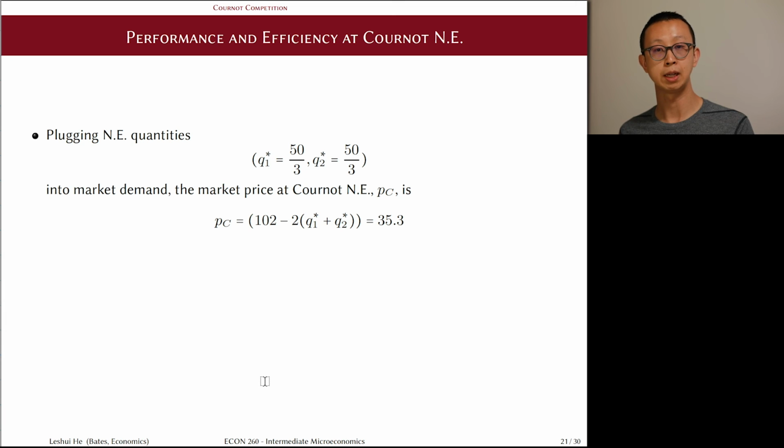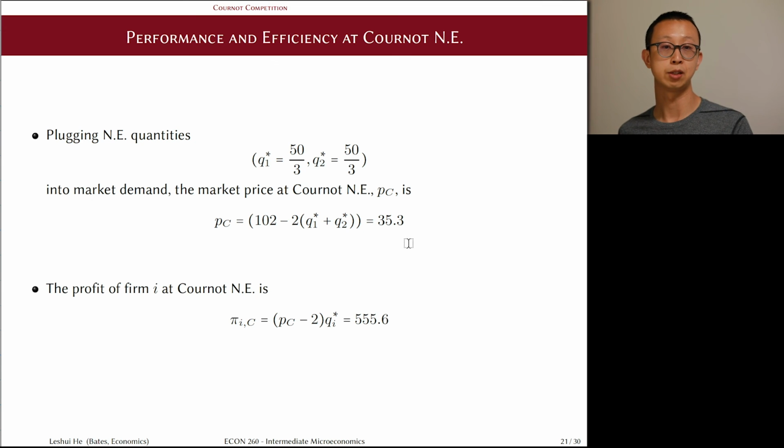Now we have solved for the player strategies in the Nash equilibrium of this game. But what do they mean in a competition model? We can find the market price level when the firms produce at these quantities. To do that, we just plug these quantities into the inverse demand function, and then we can get the price of 35.3.